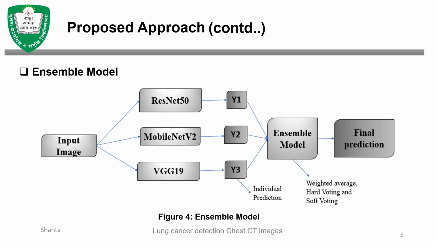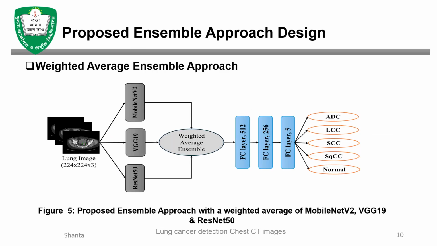Ensemble models: the individual predictions are used to create ensemble models and to predict the final prediction. In the weighted average ensemble model, the final layers of the three transfer learning models are concatenated and put into the fully connected layer, and the final fully connected layer contains five filters to predict the five classes of cancer.